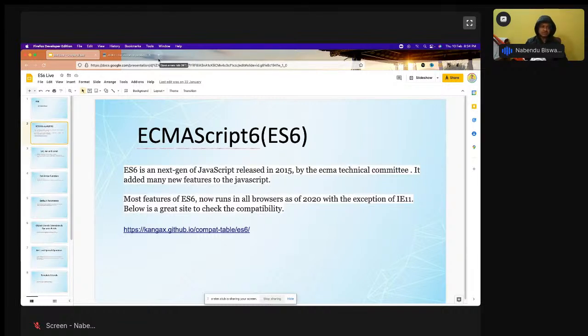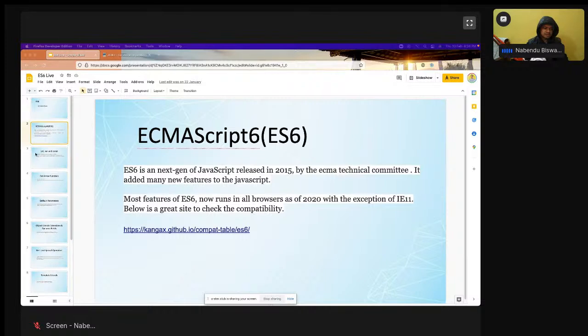Maybe you can search the full form of ECMAScript. This is a good question. Full form. Okay, it is European Computer Manufacturer Association. I don't know, miss. No, go back, go search why it is called that. Okay.